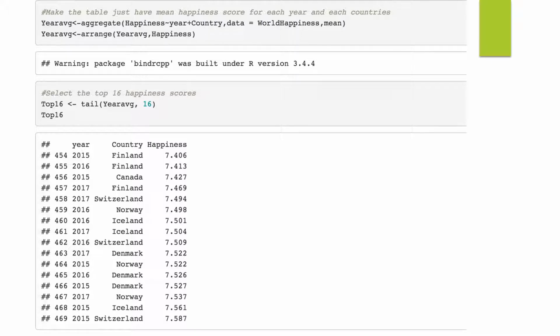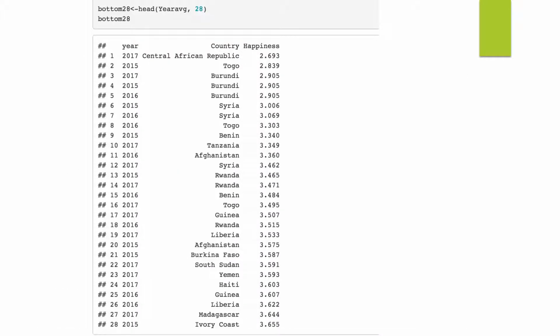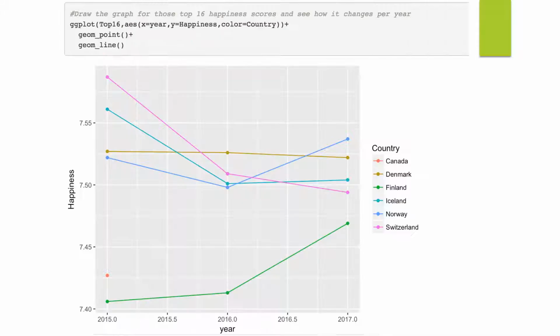Then I was focusing on those countries which have the highest happiness score. Then I made a table for that. Then I arranged it by the happiness score, so the first rows contain the countries in that year with the lowest happiness score. Then I selected the top 16 happiness scores. Here is the bottom 28 happiness score table.